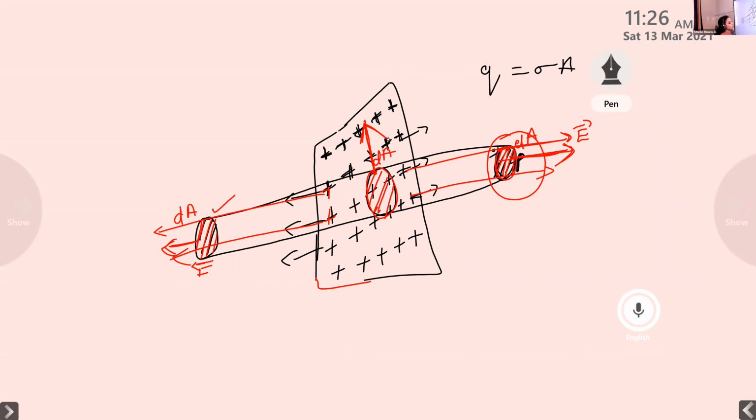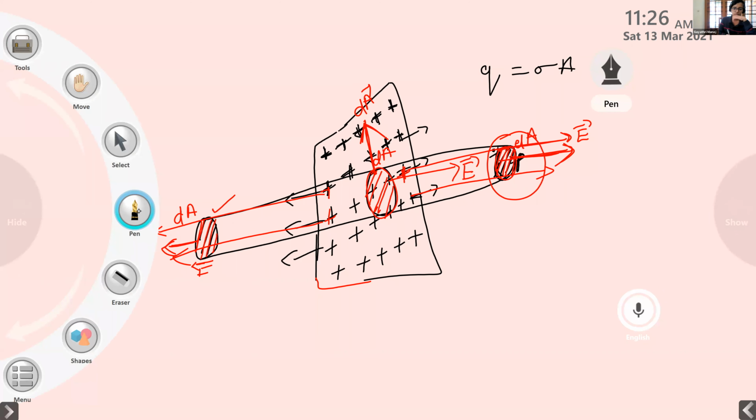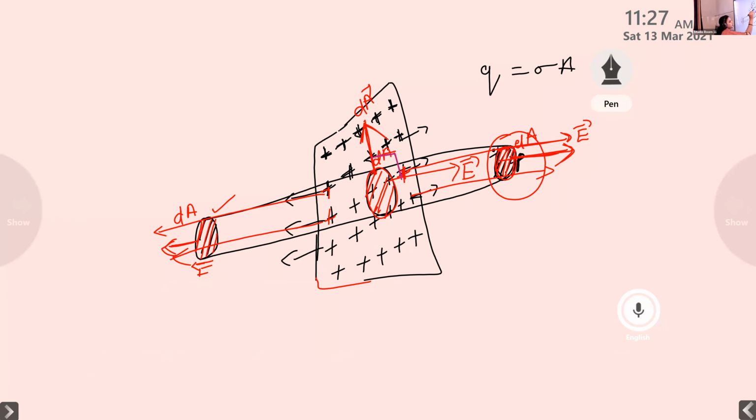This is the direction of the area vector. What about the angle between them? Is it 0? Yes, it is not 0. They are mutually perpendicular, so the angle between them is equal to 90 degree.